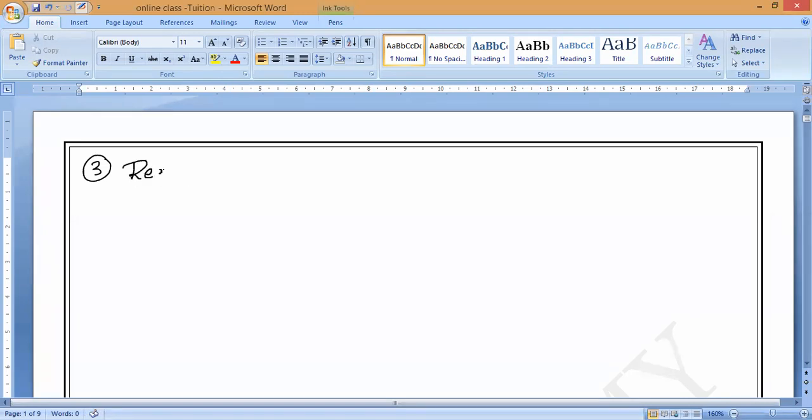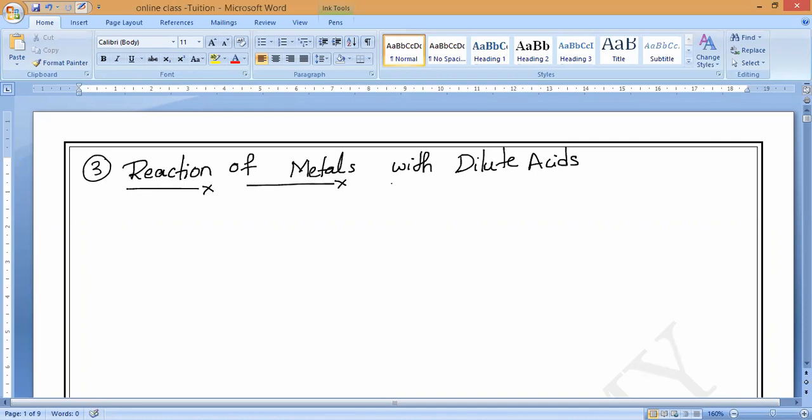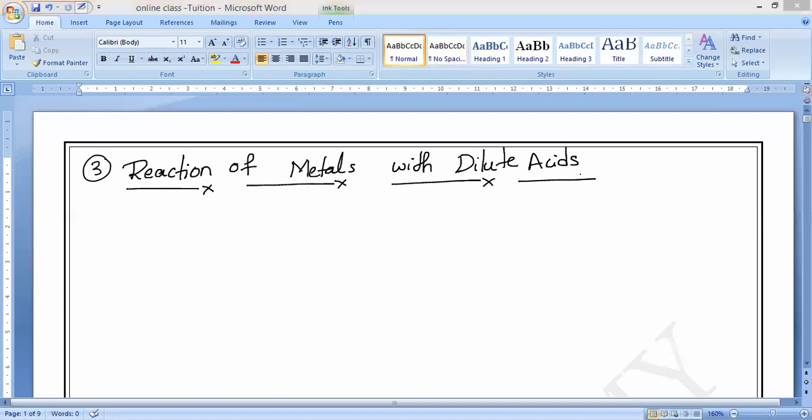So please all of you write. So what is that? Reaction of metals with dilute acids. Is it okay, guys? Shall we start? So this is our next chemical property of metal.